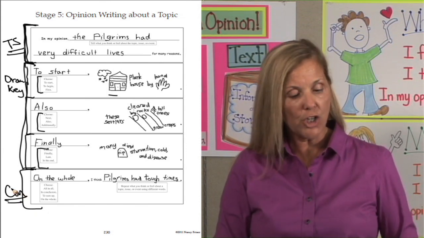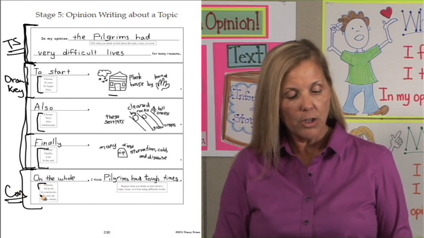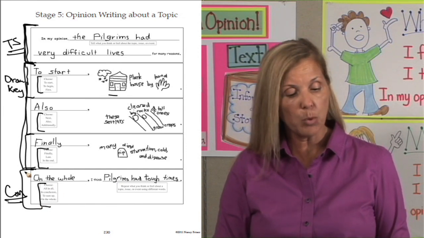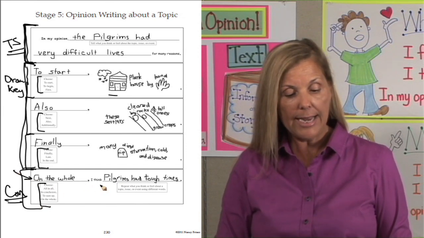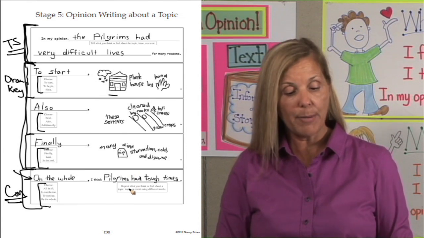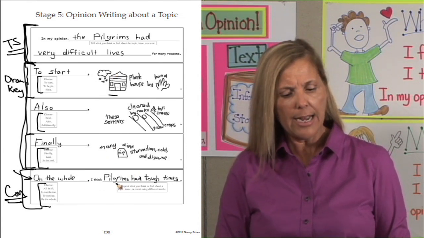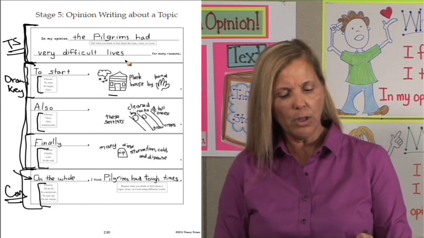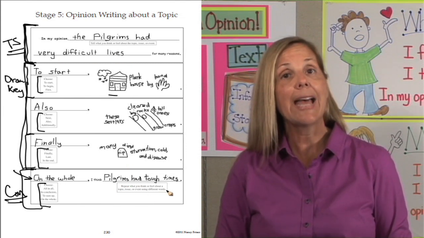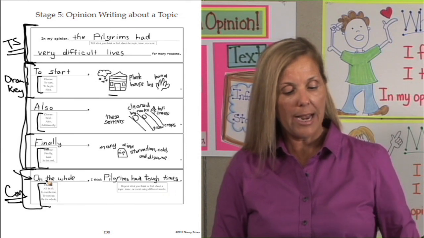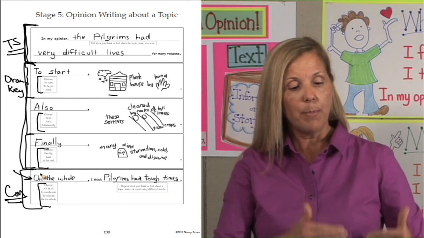For our conclusion, we're going to choose one of our transitions, which this one was on the whole. I think, and then who or what are we talking about? Pilgrims. I didn't really use pilgrims in the middle, so I'm going to use it down here again. I think pilgrims had very difficult lives. What's another way to say that? Had tough lives. Let's go back and read our whole opinion.